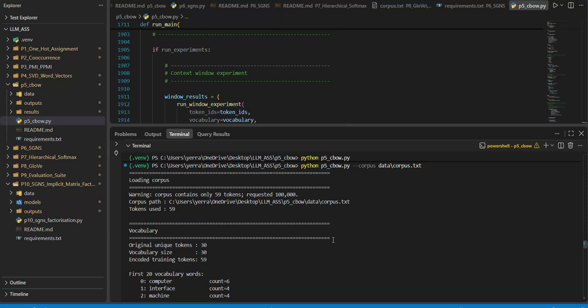In this project, I implemented the continuous bag of words model completely from scratch using NumPy. The main objective was to understand what happens inside a word embedding model without relying on high-level deep learning frameworks or automatic differentiation. This project covers implementing CBOW from scratch using pure NumPy, no PyTorch, no TensorFlow, no Autograd, implementing the complete forward pass manually,